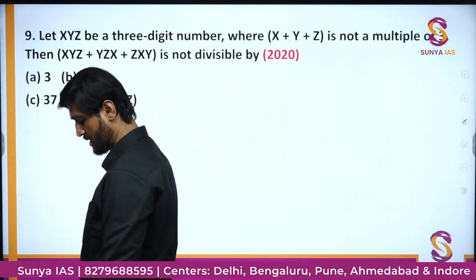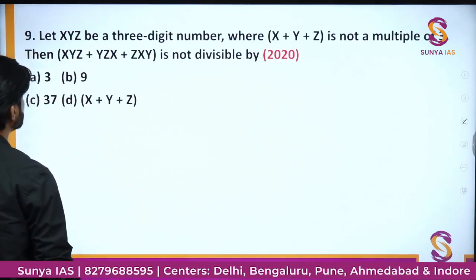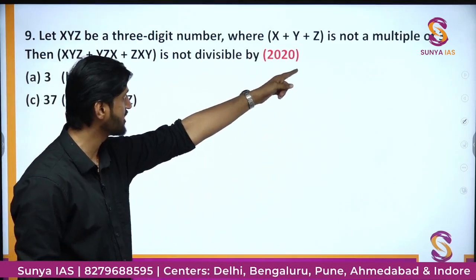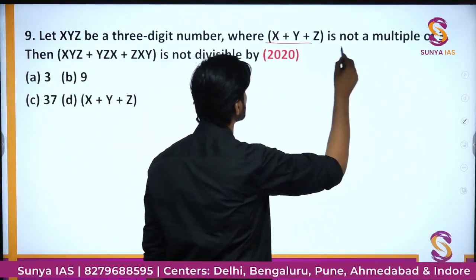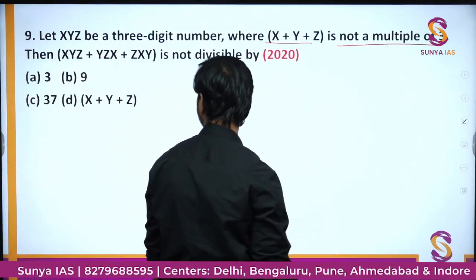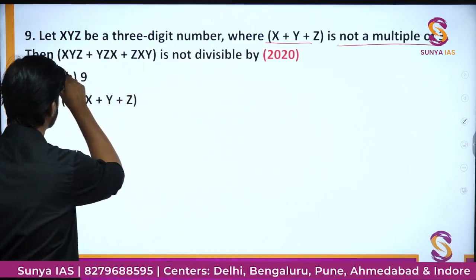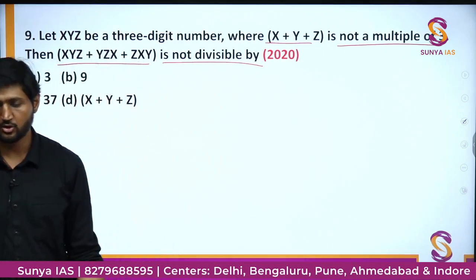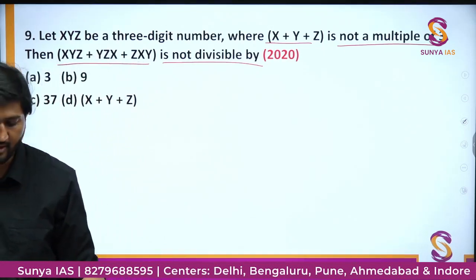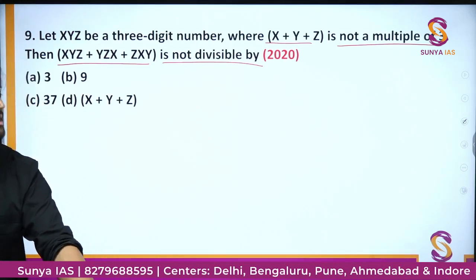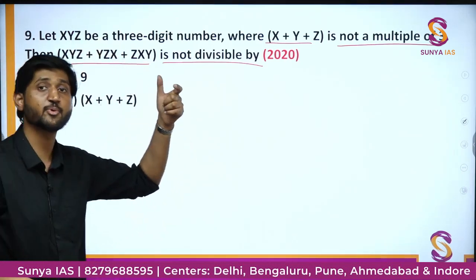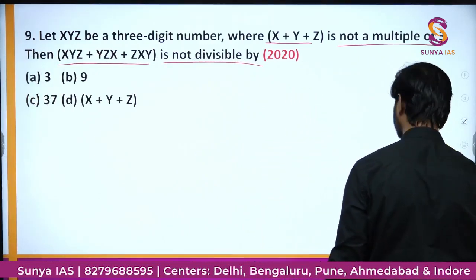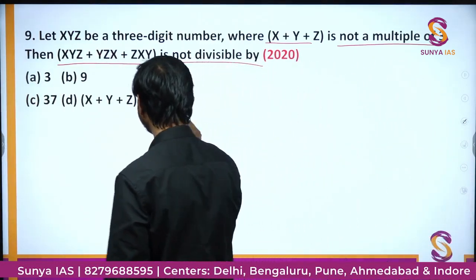It says let xyz be a 3-digit number where x plus y plus z is not a multiple of 3. Then this sum is not divisible by what? Okay. So in this question now you can see that x, y, z are 3 digits, but xyz is just the expression of the number. If we have to find out the mathematical value, that mathematical value of xyz